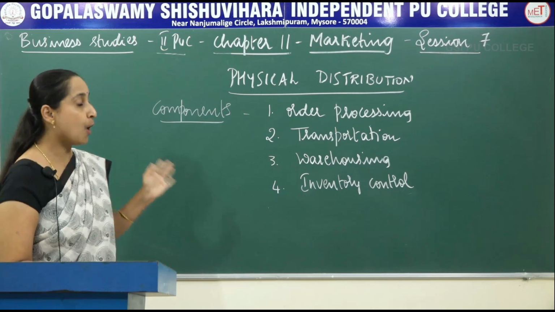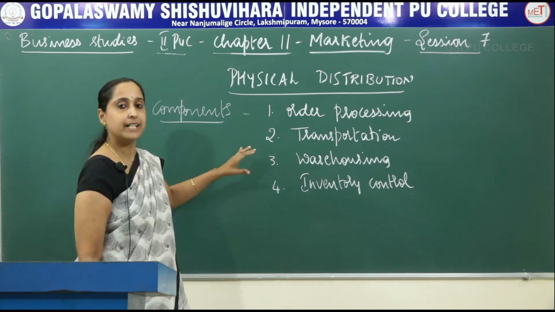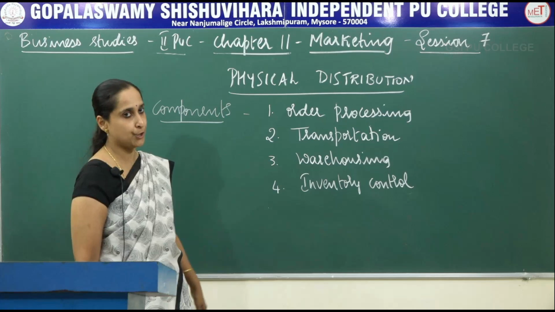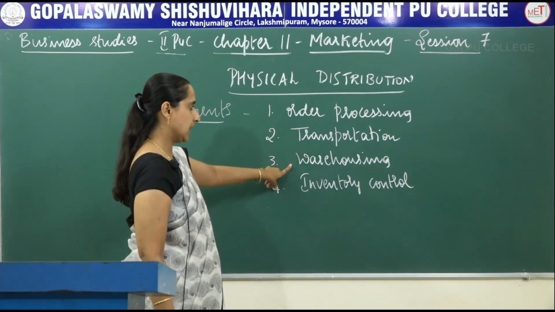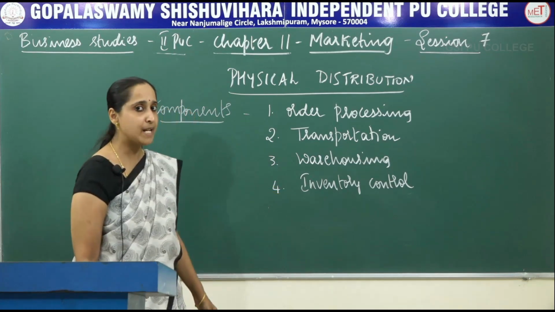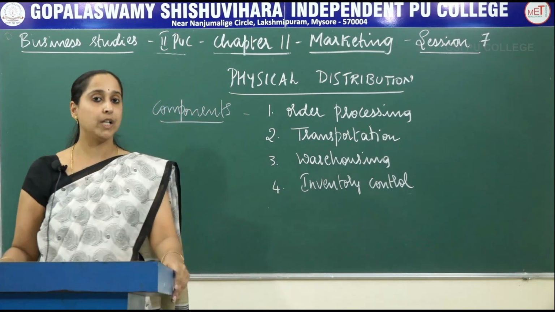Next topic is components of physical distribution. There are 4 important components of physical distribution. First one is order processing, second is transportation, third one is warehousing, and fourth one is inventory control. First one is order processing.